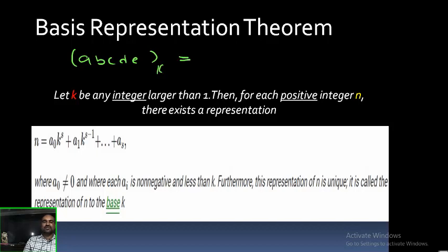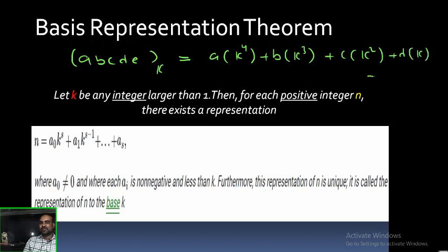According to this theorem, this number can be written as a into k power 4, since there are 5 digits, plus b into k cube, plus c into k square, plus d into k, plus e into k power 0. So the LHS is a number with base k, and the RHS is a number with base 10. So by using the basis representation theorem, we can convert a number with base k to our base 10 system, or base 10 to any base, which I will explain later.